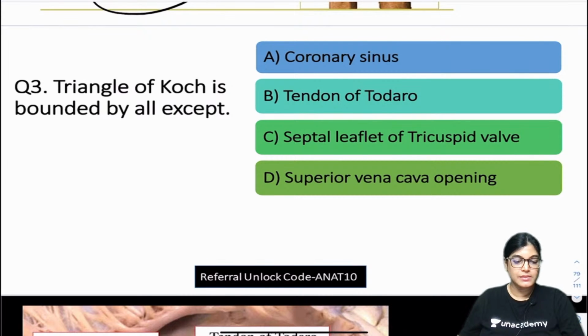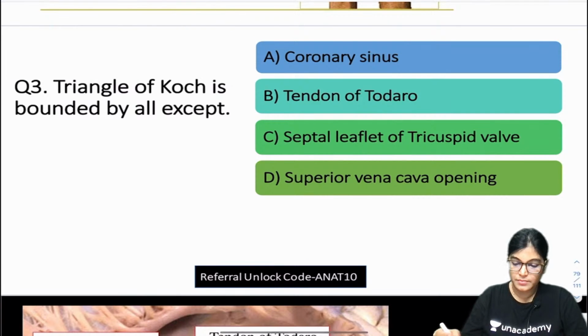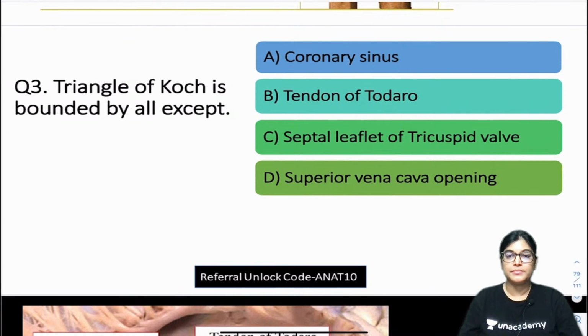So mark your answer. Triangle of Koch is not bounded by which of the following structures. So B, tendon of Todaro.